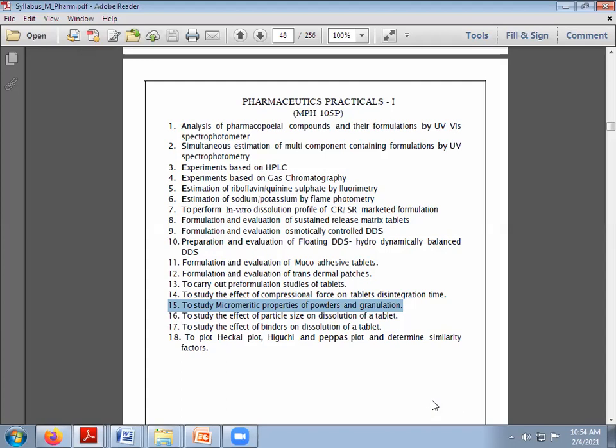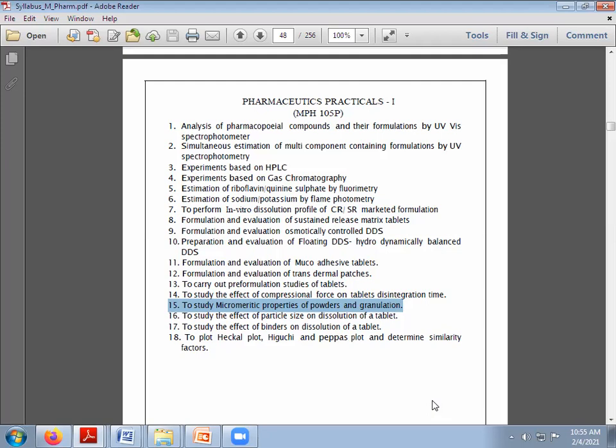At the same time, if the tablet has a higher weight, a higher compressional force will be required, and it will get higher hardness. If that hardness is high, it will affect the disintegration and dissolution of the tablet. So we have to keep in mind all these things. All practicals are interrelated: pre-formulation, compressional force, micromeretic, then effect of particle size on dissolution, effect of binders. All these practicals are there.